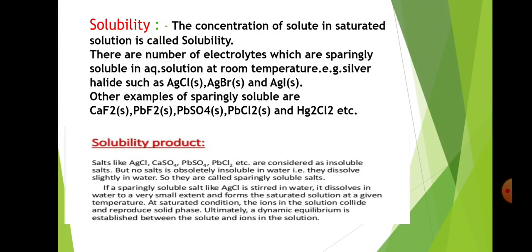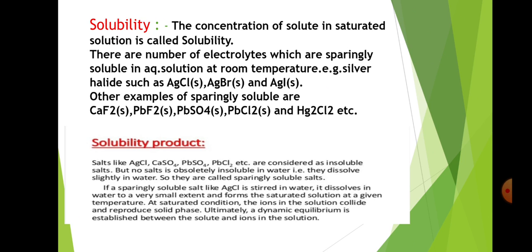Then we see the next point, that is solubility and solubility product. The concentration of solute in saturated solution is called solubility. There are a number of electrolytes which are sparingly soluble in aqueous solution at room temperature. For example, silver halides: AgCl solid, AgBr solid and AgI solid. Other examples of sparingly soluble salts are CaF2 solid, PbF2 solid, PbSO4 solid, PbCl2 solid and Hg2Cl2, etc.